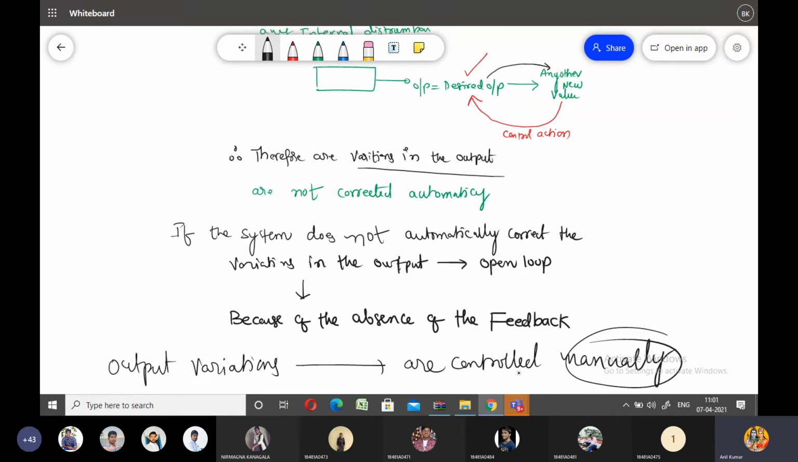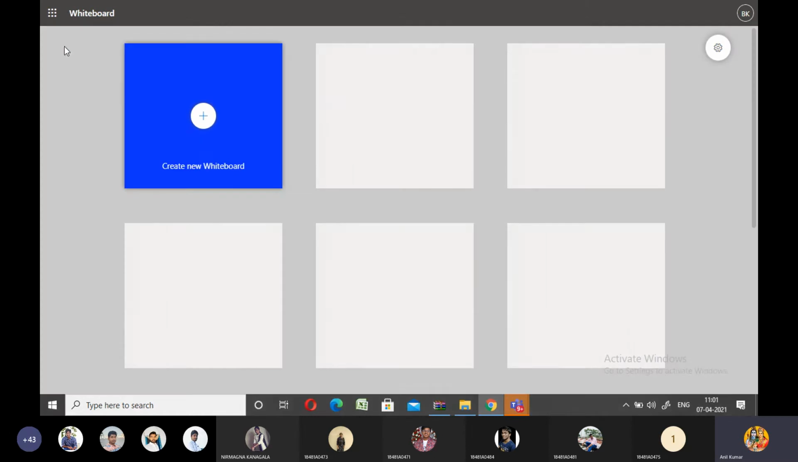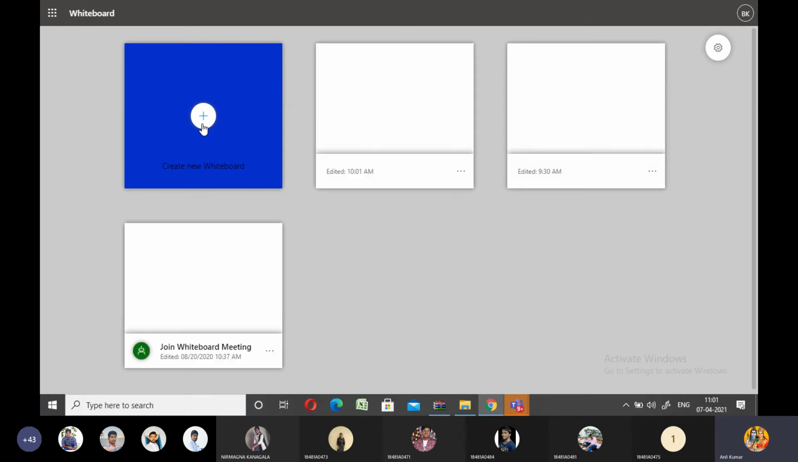Okay, and I would like to introduce one more point regarding the open loop control system. That is a very good example. Up to now I have covered open loop control. I have discussed two points relating to the open loop control system, right?